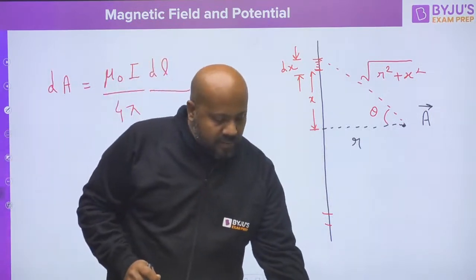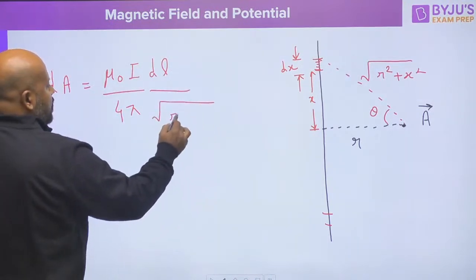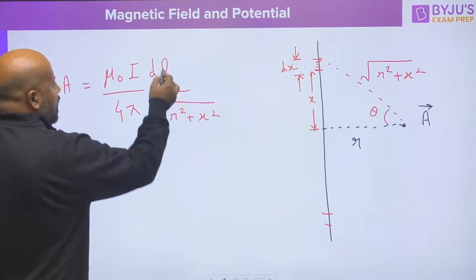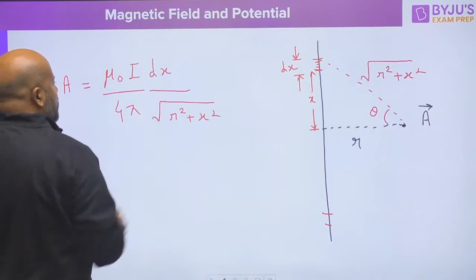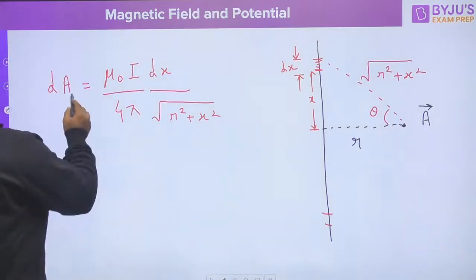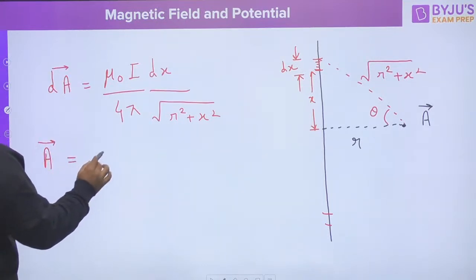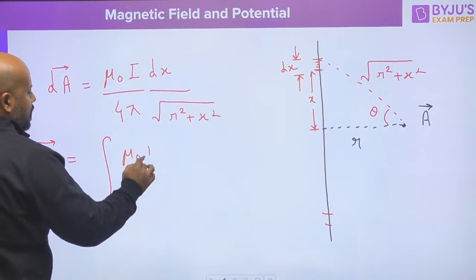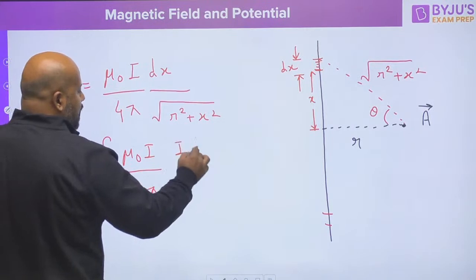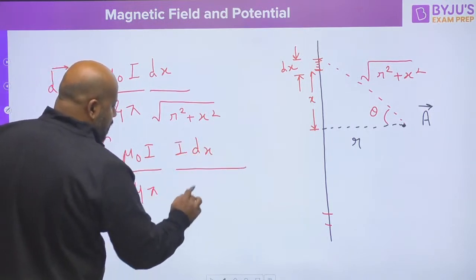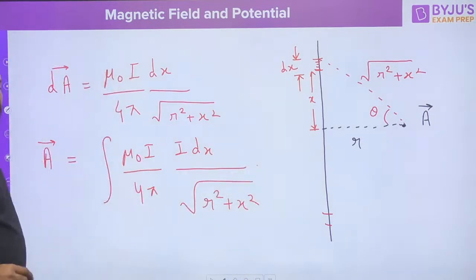So this distance is r square plus x square, and this dl is going to be dx, something like this. And if you want the total magnetic vector potential, then you have to integrate it: mu naught I upon 4 pi, integral of dx upon under root r square plus x square. So can you integrate this?